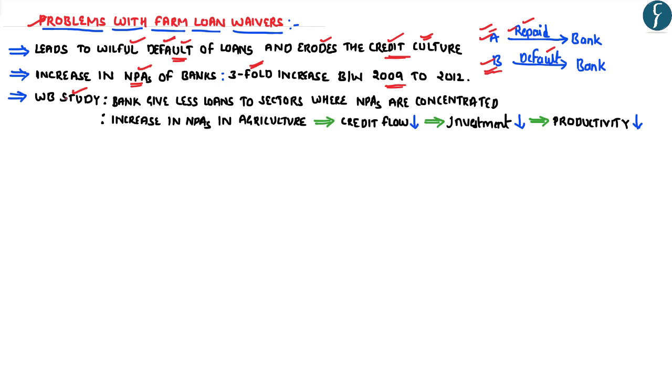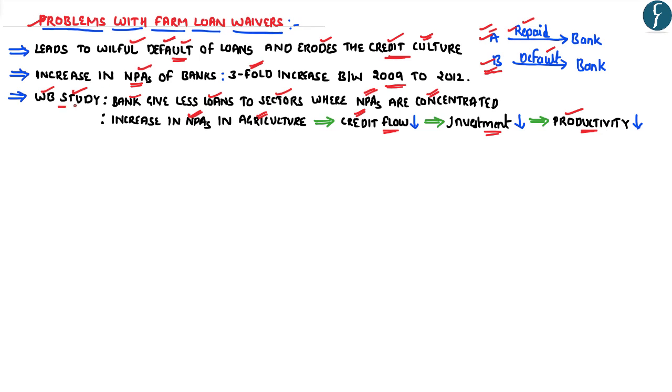Further, according to a study conducted by the World Bank, banks usually give fewer loans to those sectors where the NPAs or the non-performing assets are highly concentrated, which clearly shows that as the non-performing assets of Indian agriculture increase, the banks would be less inclined to give loans for the agriculture sector, leading to a decline in the credit flow and a further decline in the investment, leading to an overall decline in the productivity of agriculture.